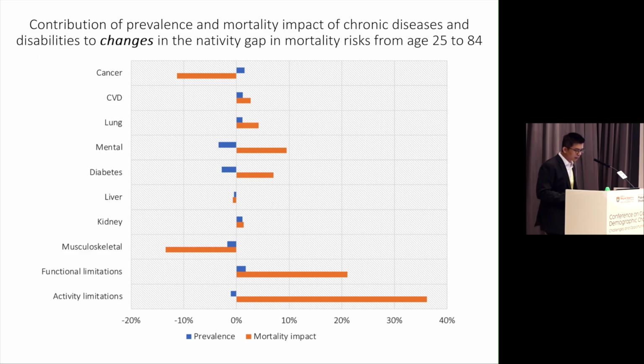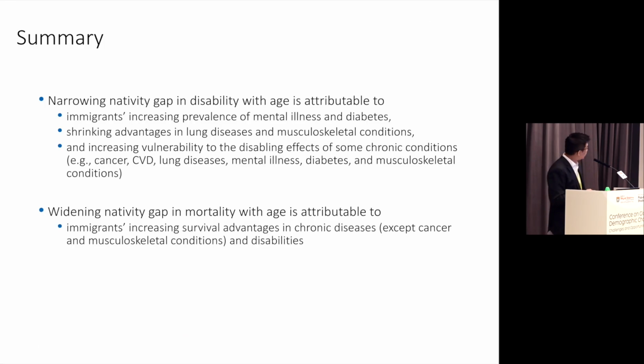So in conclusion, we do find this paradox, and the paradox and the narrowing nativity gap in disability with age is attributable to three factors. The first is immigrants' increasing prevalence of mental illness and diabetes: even though they have low prevalence at young ages, they become more likely to have mental illness and diabetes in old age. The second is that even though immigrants have lower prevalence throughout all age groups in lung disease and musculoskeletal conditions, this advantage shrinks.